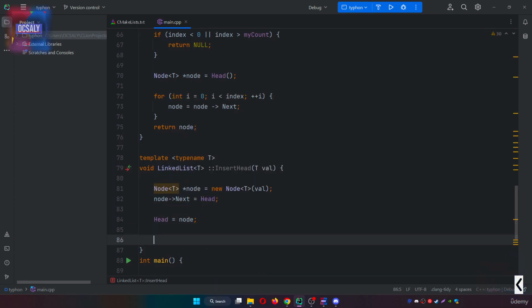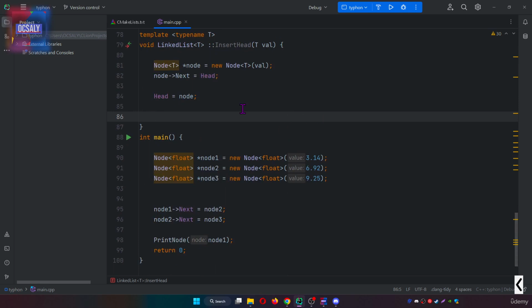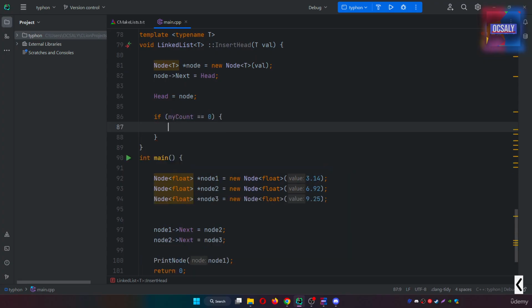So let's create another condition here. If the linked list is empty, the tail is also the head, as we discussed in the second case. So if the count equals 0, then our tail is also the head.